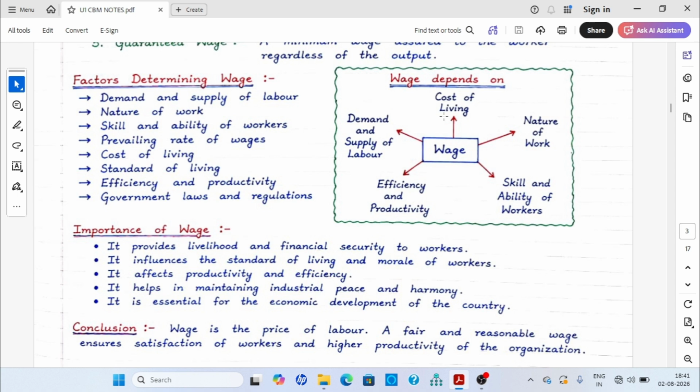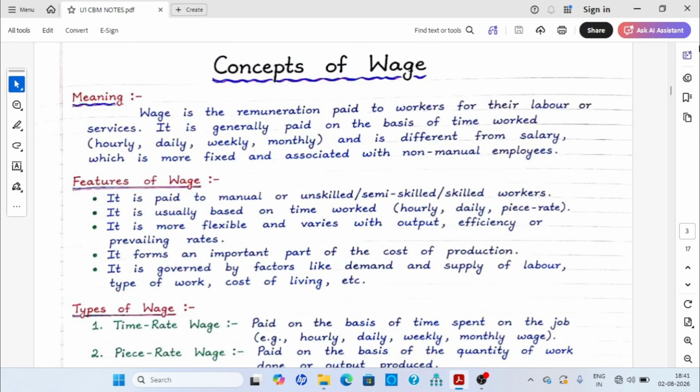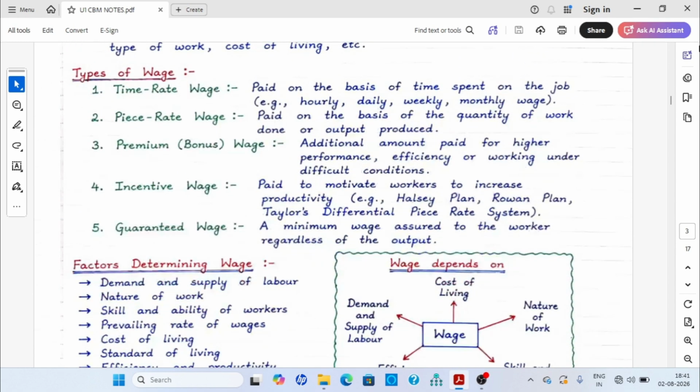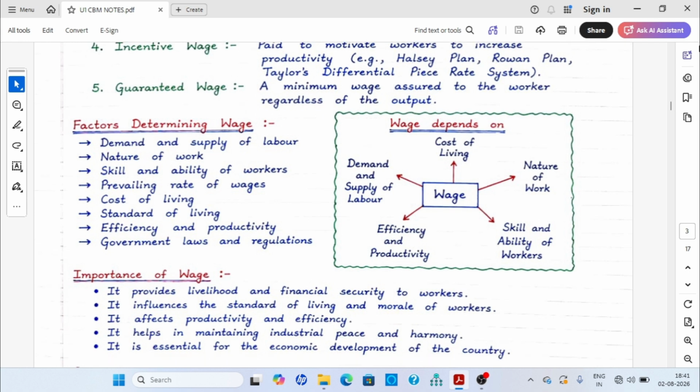So from this complete section, what did we understand? Wage is the price of labor, where fair and reasonable wages ensure satisfaction of workers and high productivity of the organization. So in this section we discussed the concept of wages, the meaning, features, importance, and types, as well as the factors determining wages and how wages depend on them, and what its importance is.